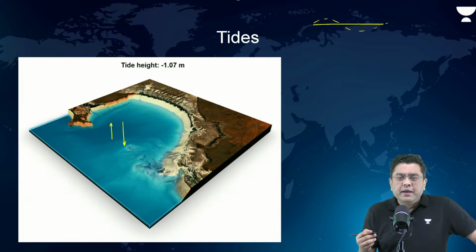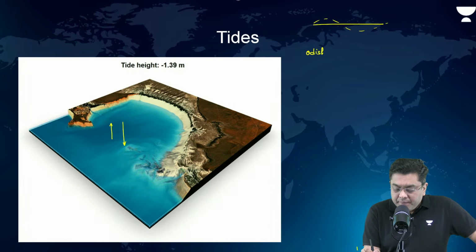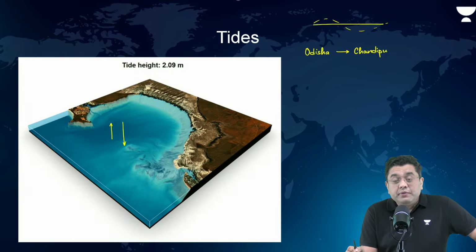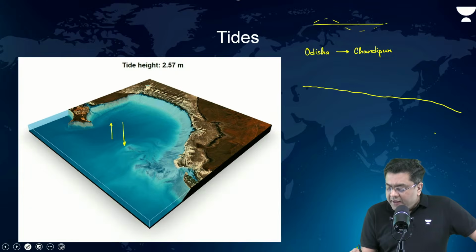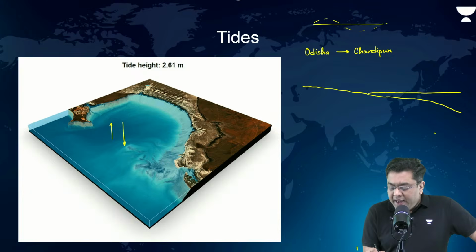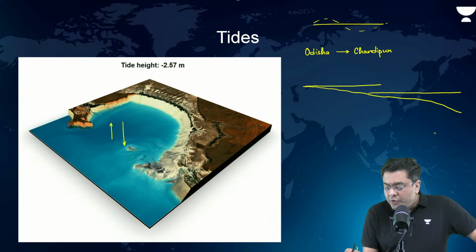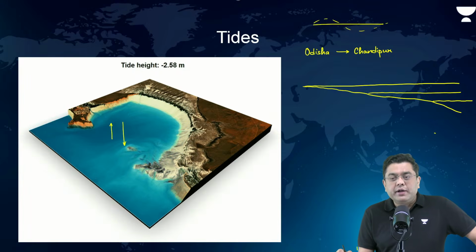For example, in the coastline of Odisha, you have a region named Chandipur, very famous because near Chandipur you have the missile testing site of India as well. Chandipur is also famous for another reason. If this is the normal sea level, during high tide the water comes like this, and because of the shape of the coastline, during low tide the water comes here.